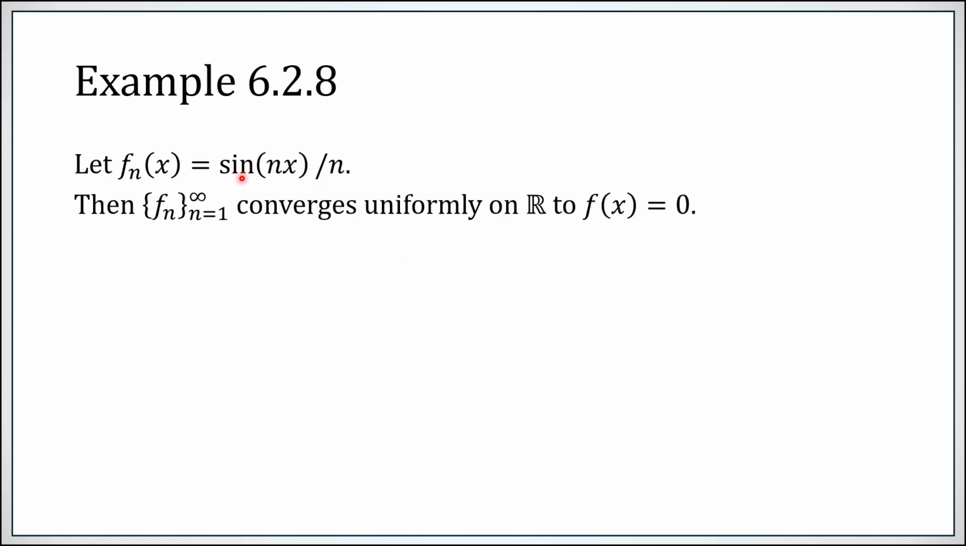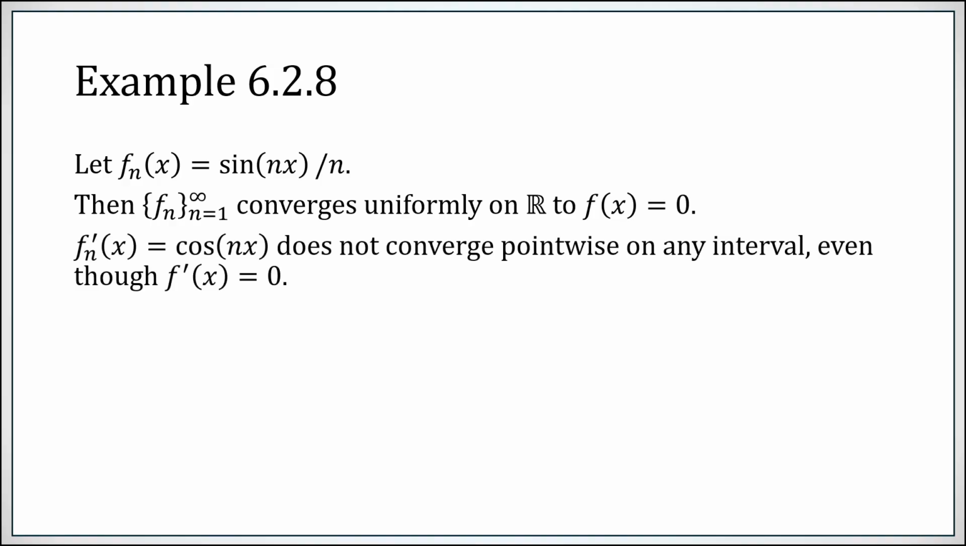This is pretty straightforward to see because sine is between plus or minus 1 and n is going to infinity. So everywhere on the line, this collapses to 0 in a very uniform way. But the derivative of fn is simply cosine of nx. The chain rule, of course, spits out this n, which cancels this one. And now you simply have, as n goes to infinity, a cosine curve going all the way up to 1